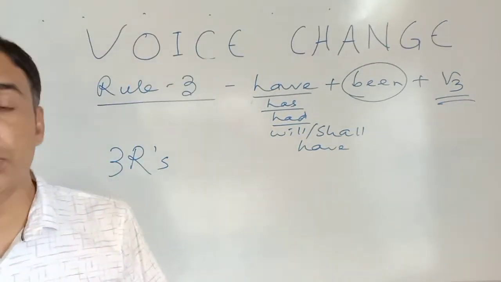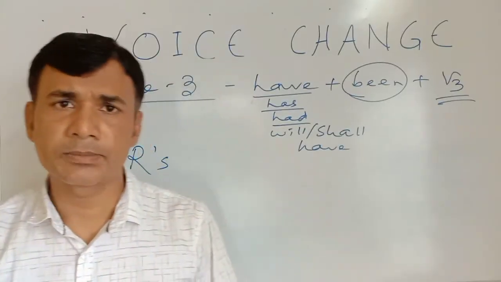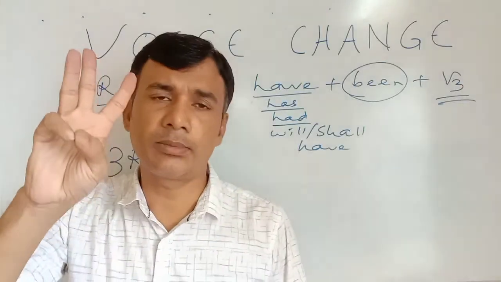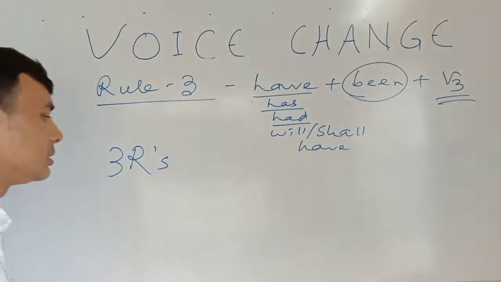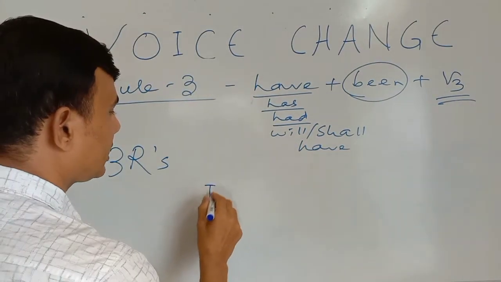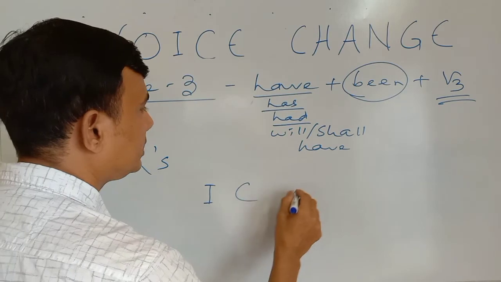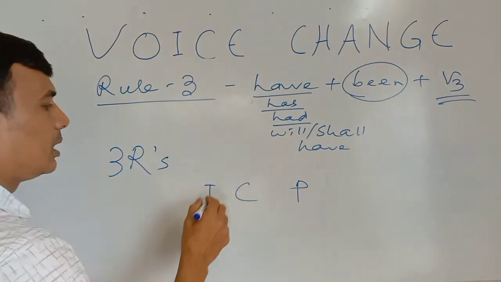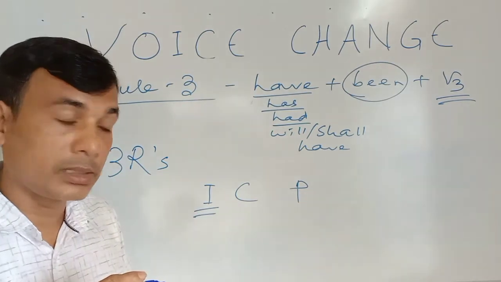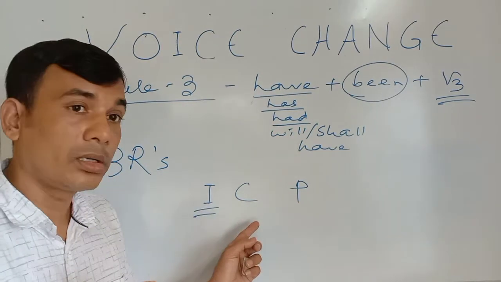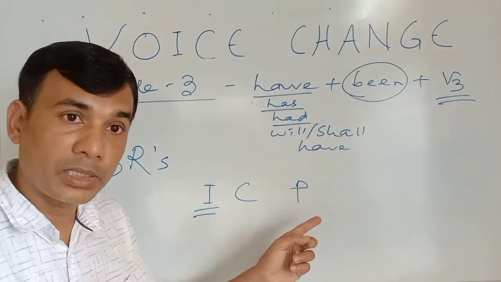I have discussed all about voice change. There are only 3 rules in voice change. Can you remember them? What are the 3 rules? These are I, C and P. At first I asked you what is ICP in voice change.